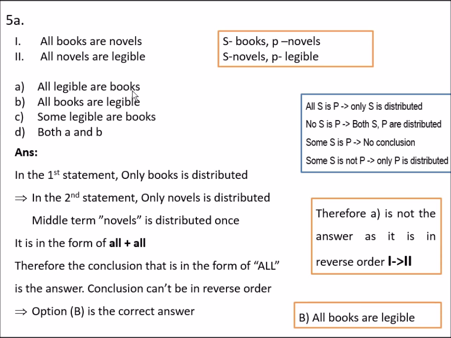Here A is not the correct answer because it is in the reverse order, that is, all novels are legible and all books are novels. That is not the question. All books are novels and all novels are legible, and so we can say all books are legible only. That is, B is the correct answer.